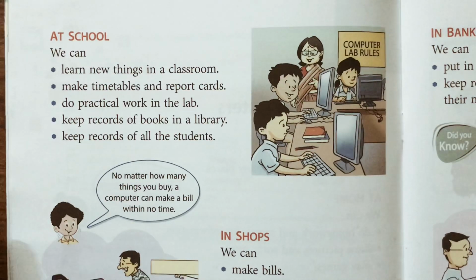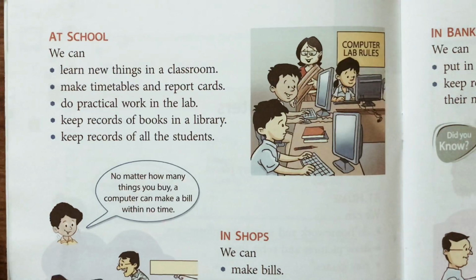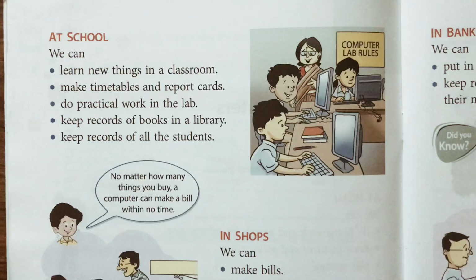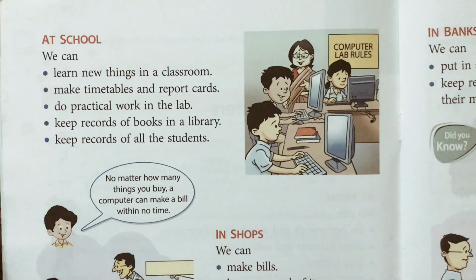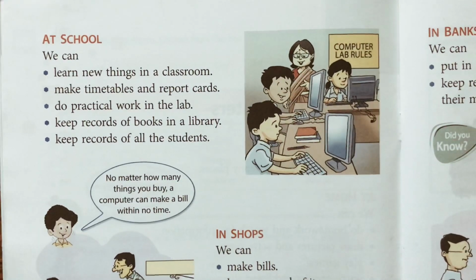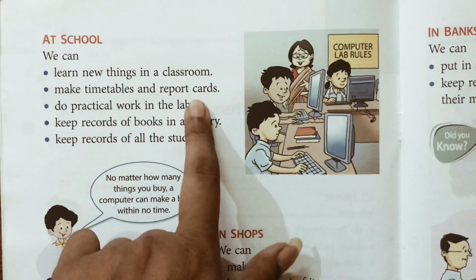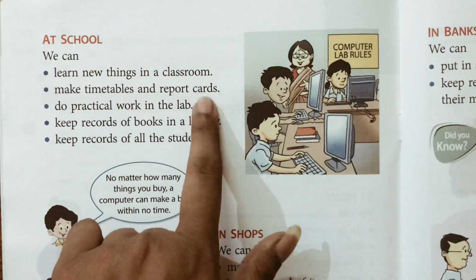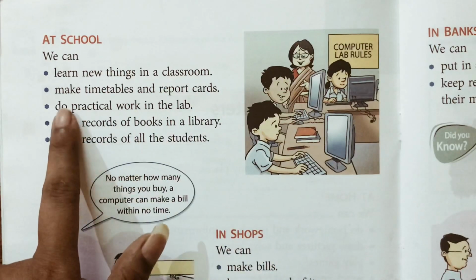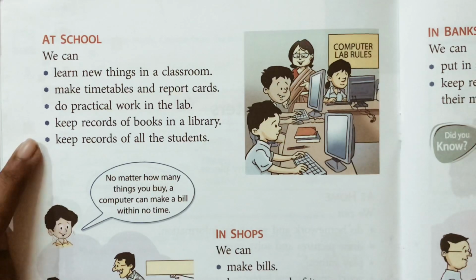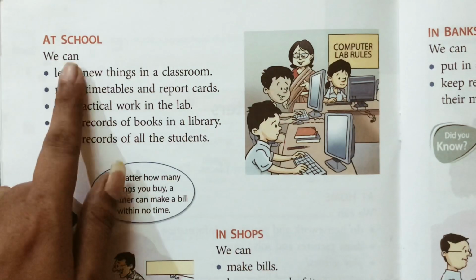Number one is learn new things in the classroom, like on the smart board or in the computer lab. We used to learn, children, you used to learn different things. Computers are also used to make timetables and the report cards. Teachers make report cards with the help of computer. You get a printed report card, no, children? That is made with the help of computer only. And children also do practical work in the lab. Teachers keep the records of the books in the library, and also in the office, records of the students. All these things are done at school.